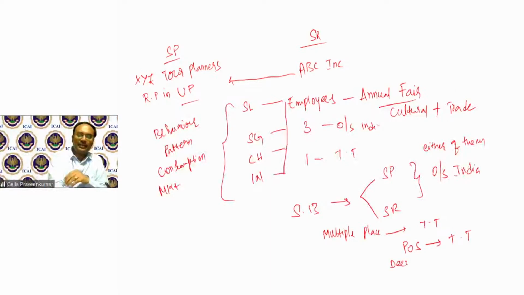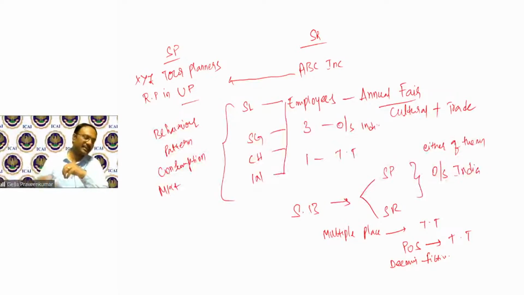It's a deeming fiction. Where services are performed, supplied more than one location, including a location in taxable territory, its place of supply shall be location in taxable territory. So all this particular service shall be deemed to be a supply in taxable territory.